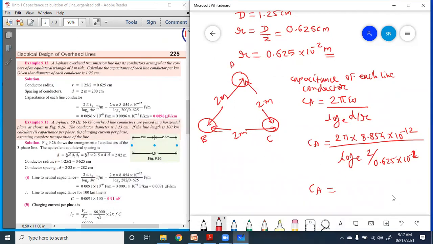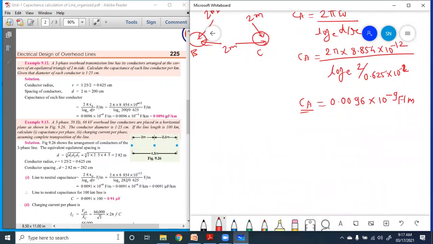So the final answer is 0.0096 into 10 raised to the power minus 9 farad per meter. This answer is in farad per meter. We need the answer per kilometer. For that, capacitance per kilometer is equal to CA per kilometer, equal to 0.0096 into 10 raised to the power minus 9 into 1000.